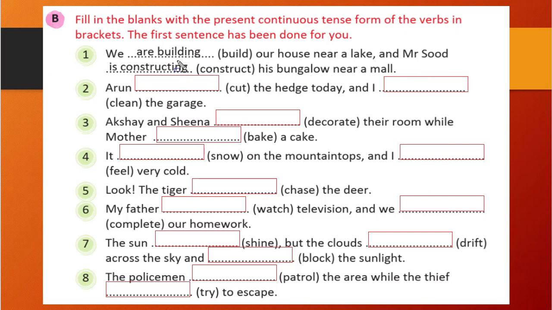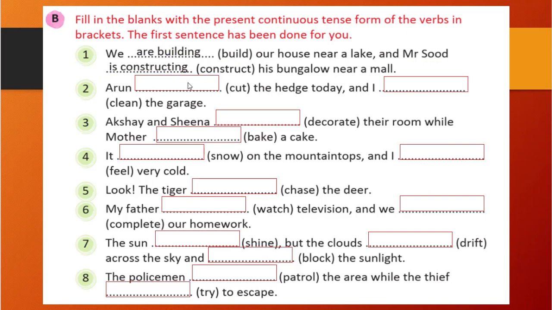So here you see in the first line before the comma, we is used, right? When we is there, we will use are, and build will become building. And in the second, after 'and', Mr. Sood. Here we are talking about Mr. Sood, so it is singular, so we will use is, right? We will use the helping verb is, and constructing with ing.